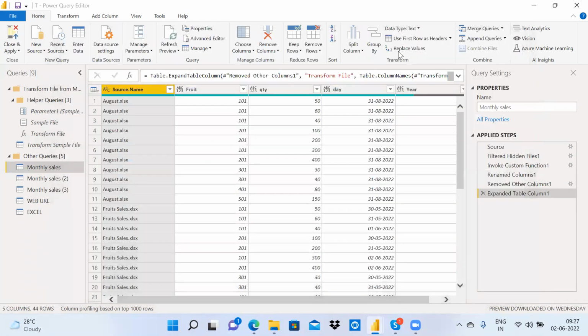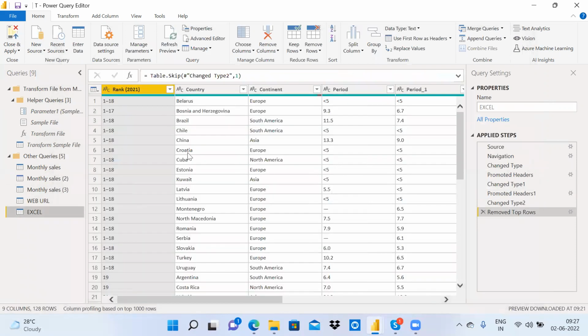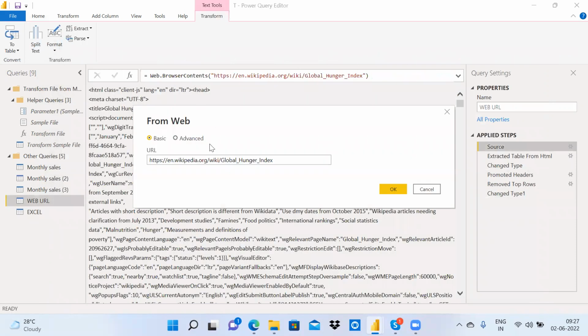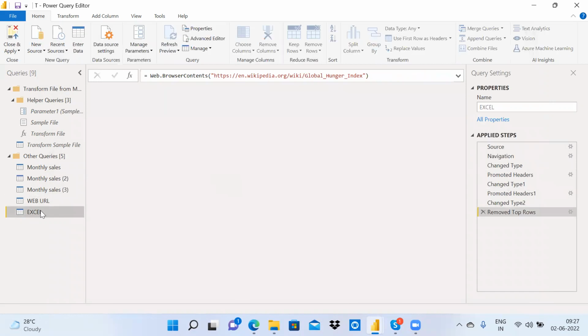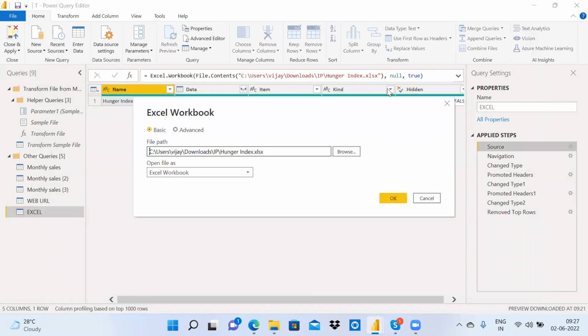Now understand here. This table is the same and this table is also the same. The difference is this is coming from a web URL. If I click on the source here, see, it is coming from a web URL. And if I click on this table, it is also the same, but it is coming from an Excel source.